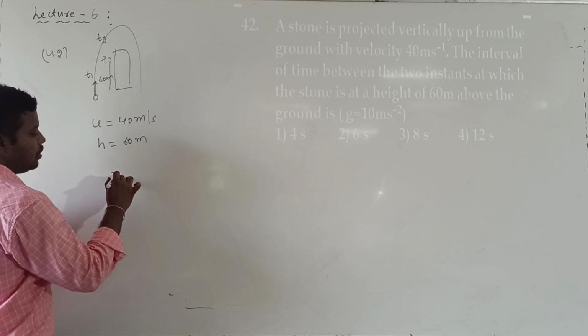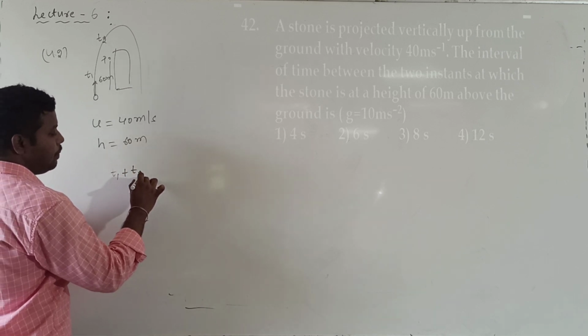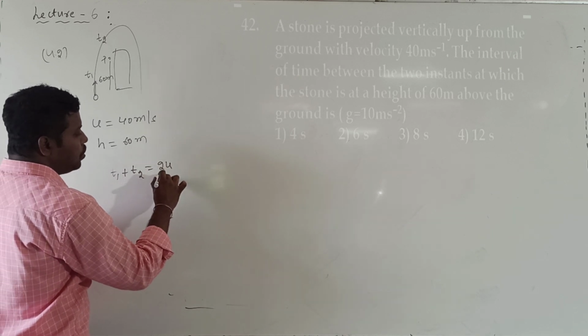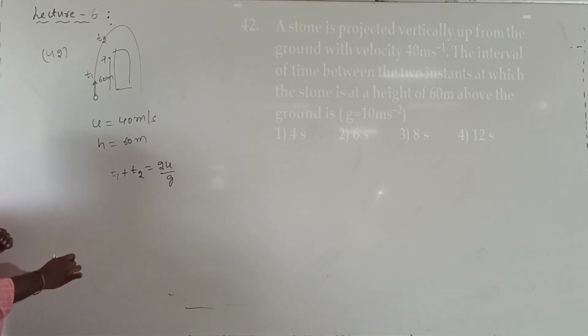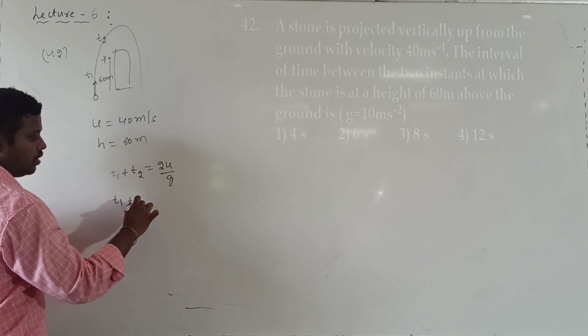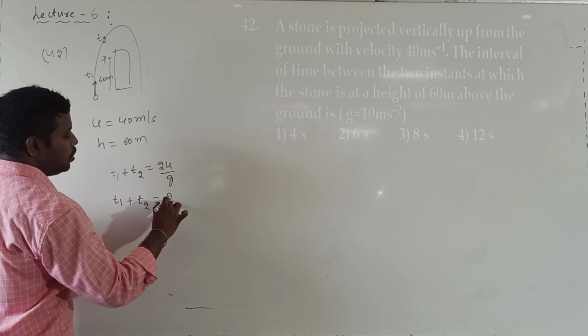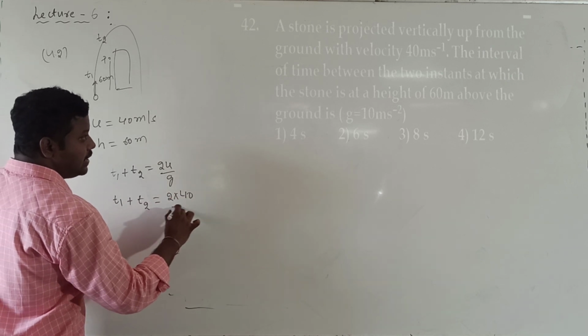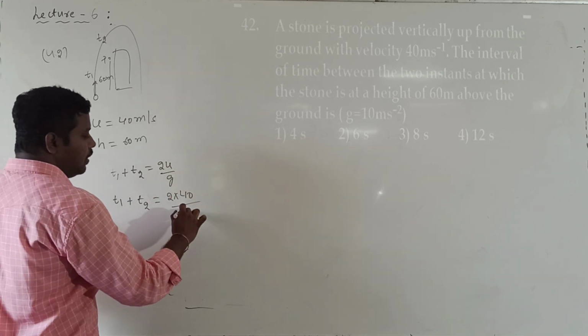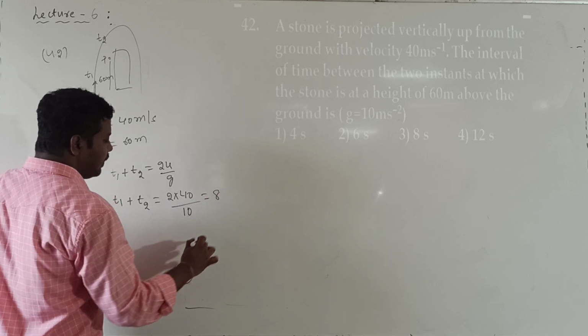So t1 plus t2, the sum of the roots, is given by t1 plus t2 is equal to 2u divided by g. Substituting u value 40 and g value given as 10, so what I get is 8.